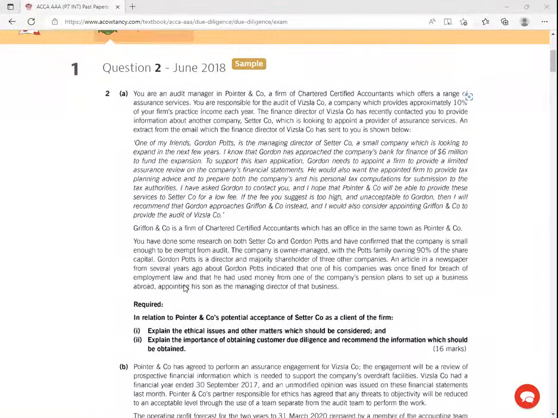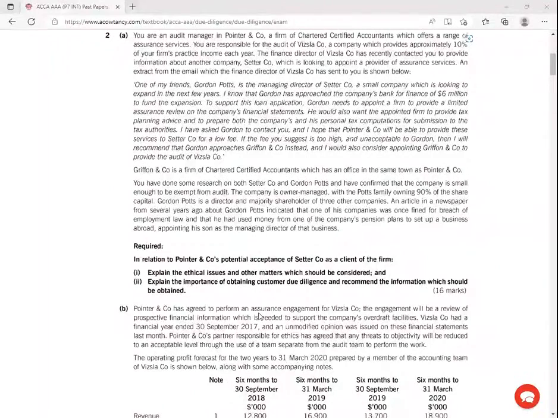Imagine setting up a business abroad and using money of retirees, pension money. You're taking this money abroad. So chances are, when you hear this kind of arrangement, there could be a possibility of money laundering. Run away from this business. Run away. He is appointing his son as the managing director of that business. So in relation to the company's potential acceptance of Theta Company as a client of the firm, explain ethical issues and other matters which will be considered.